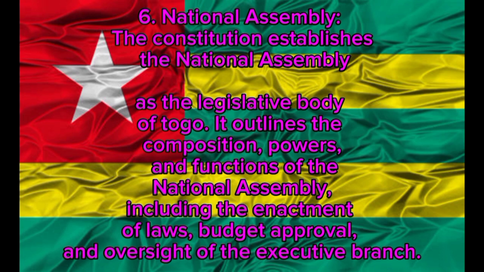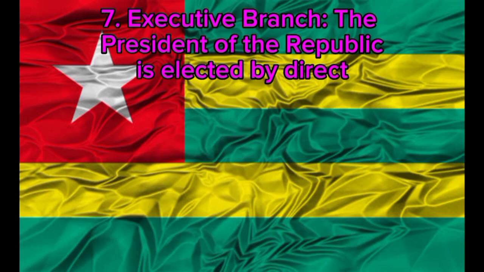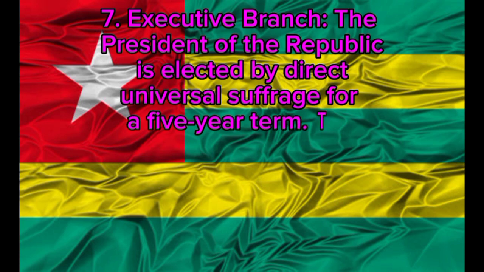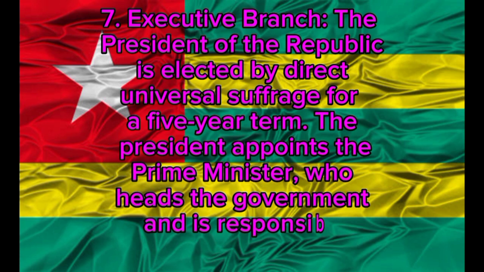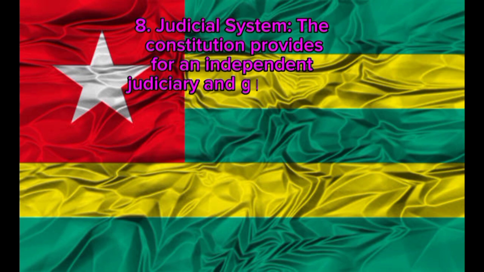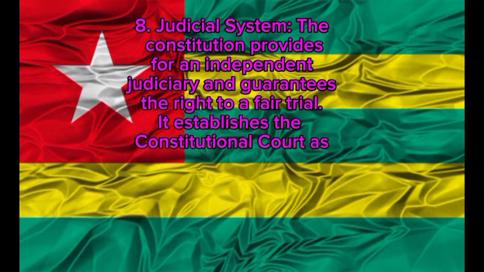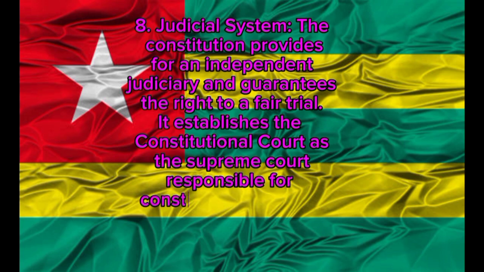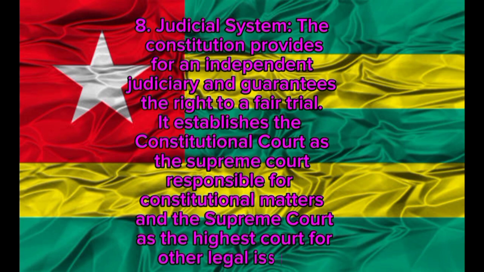7. Executive branch. The President of the Republic is elected by direct universal suffrage for a 5-year term. The President appoints the Prime Minister, who heads the government and is responsible for implementing policies. 8. Judicial system. The Constitution provides for an independent judiciary and guarantees the right to a fair trial. It establishes the Constitutional Court as the Supreme Court, responsible for constitutional matters, and the Supreme Court as the highest court for other legal issues.